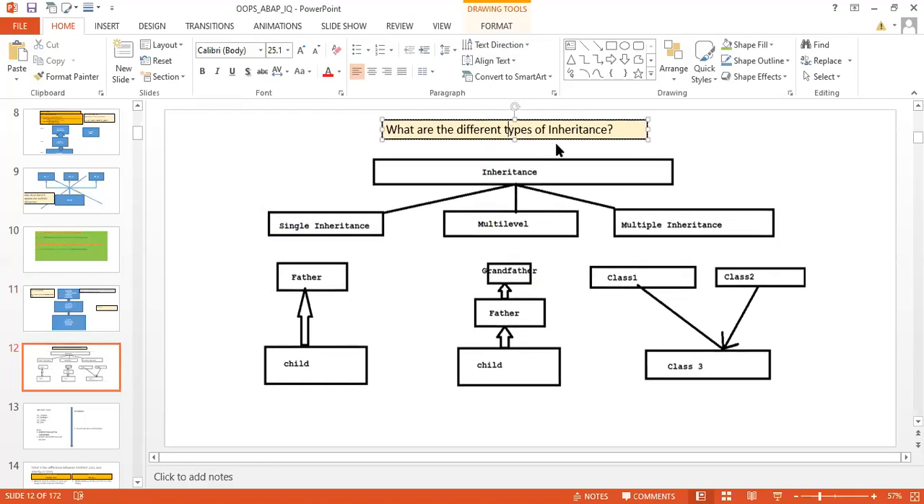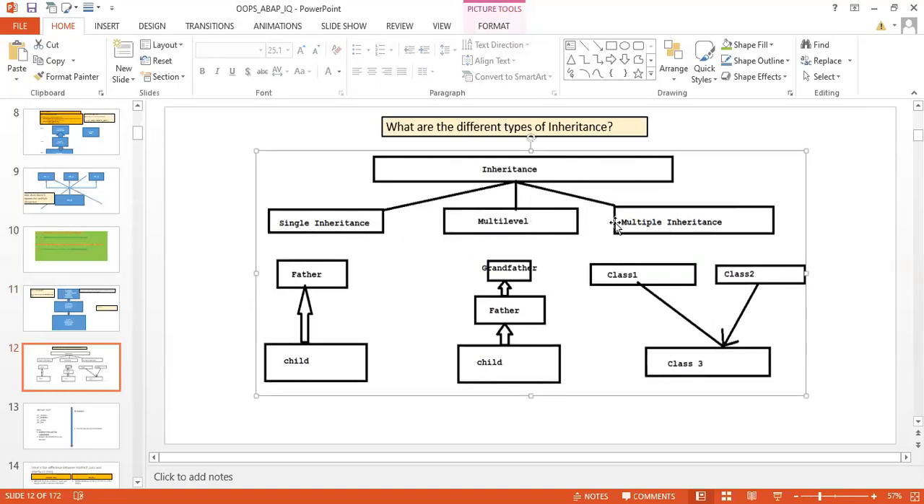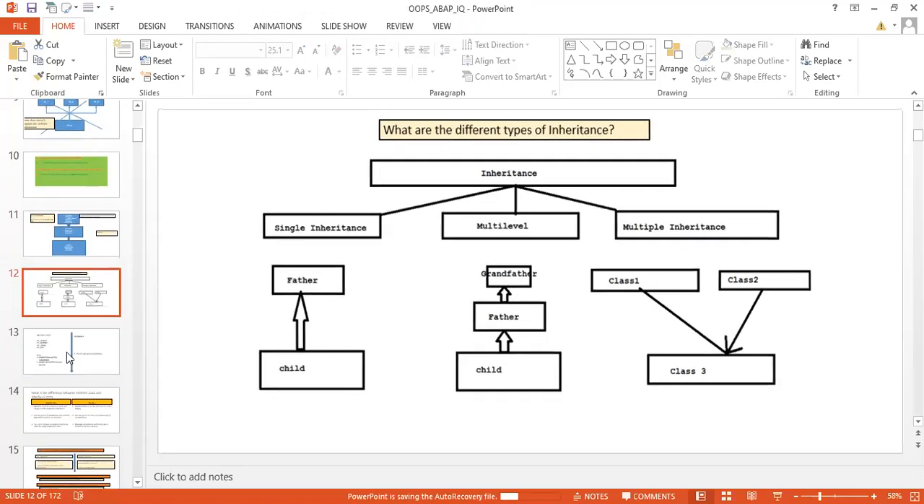Then what are the different types of inheritance? This also we have seen. Inheritance is of three types: single, multiple, and multi-level. Multi-level is supported by ABAP, multiple is not supported. Multiple is supported by Java, .NET, C++, but single and multi-level is supported by ABAP. This we have seen, and